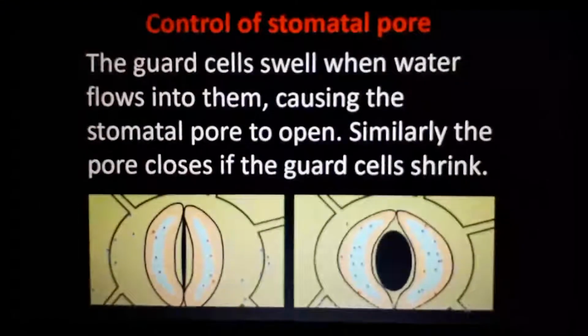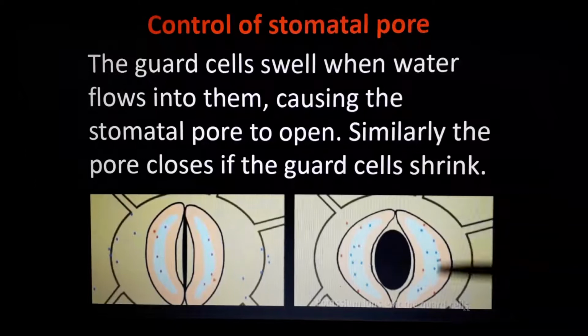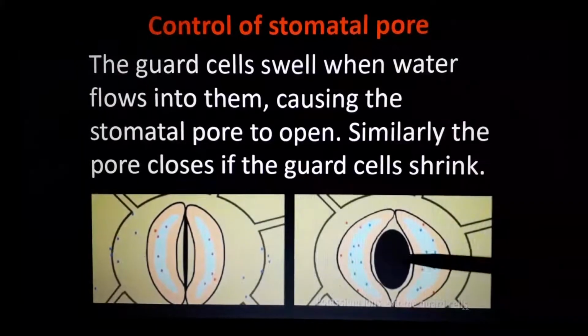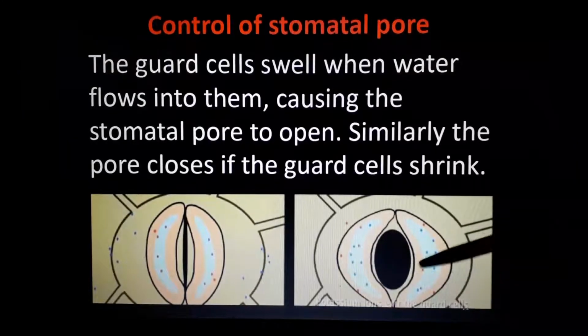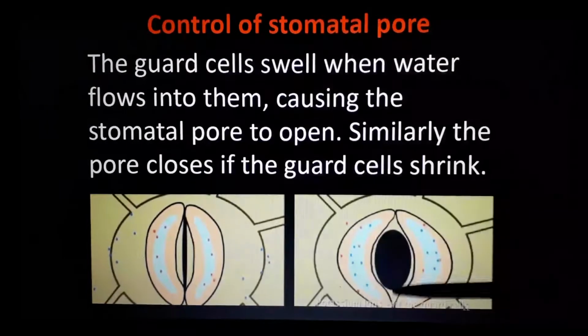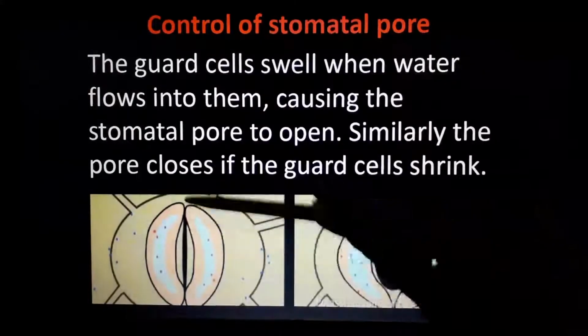The control of stomatal pores: guard cells swell when water flows into them, causing the stomata pore to open. Similarly, the pore closes if the guard cells shrink. Like a balloon, it will swell, it will become big. See, it is swelling, so that we can see that opening. Now it is ready to take oxygen, carbon dioxide or water in or out. But when it relaxes and shrinks, when it becomes small, the opening is closed.